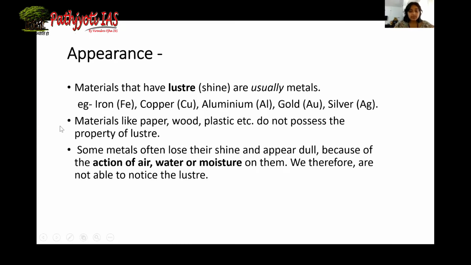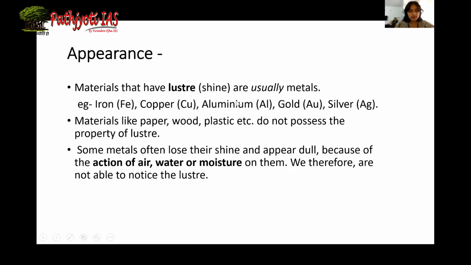So materials like paper, wood, plastic, rubber, these are the materials that do not possess any luster. Okay, so the metals which we use daily, like copper, like some silver jewelry, these are the materials that lose their luster over a period of time and they become dull. Now, why does this happen? This happens because the surface of the metal comes in contact with air and water. And once the metal surface comes in contact with air and water, it reacts and forms a thin film over the metal surface, which hides the luster of the metal.